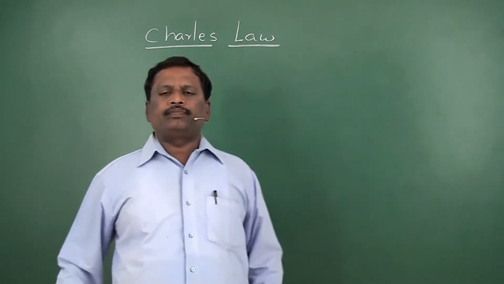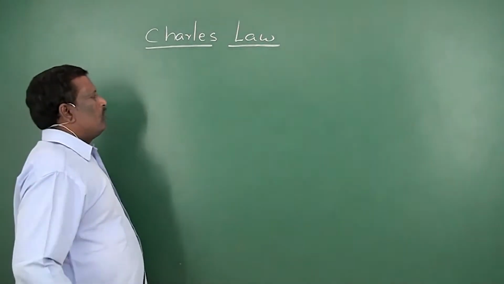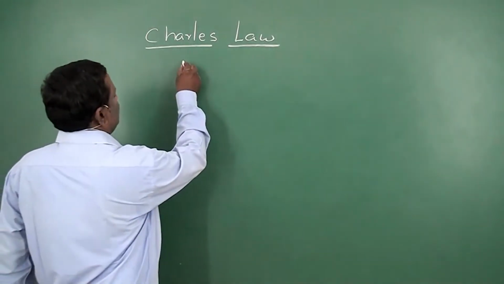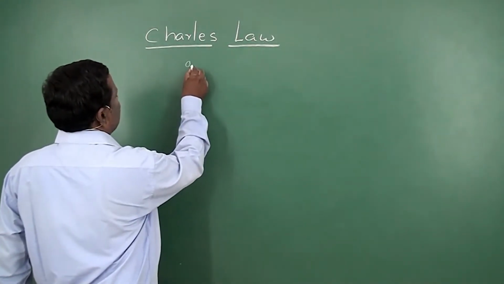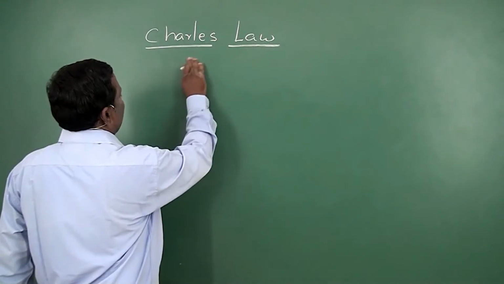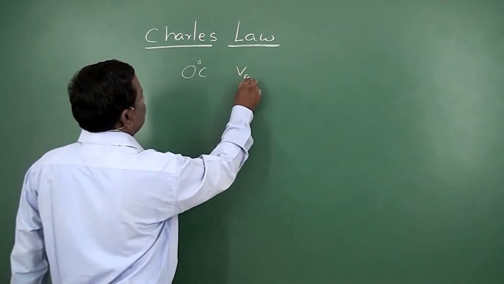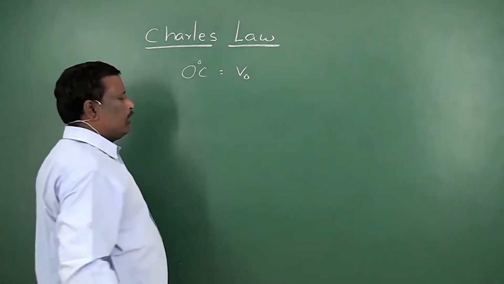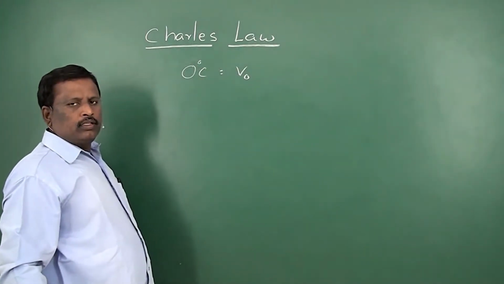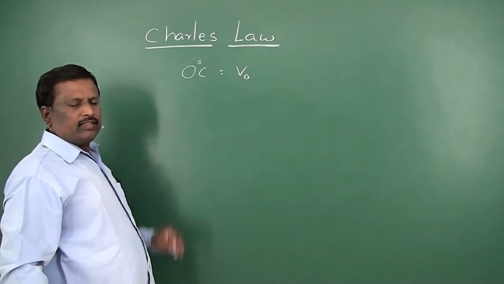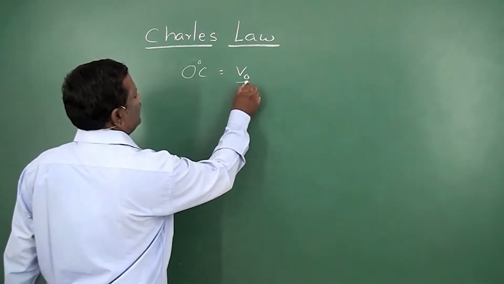It means, suppose, for example, for a given mass of gas, the volume of the given mass of gas at 0 degree centigrade is V0.